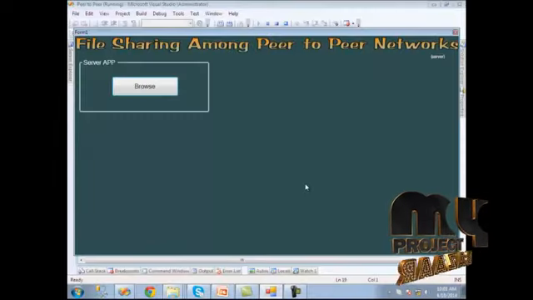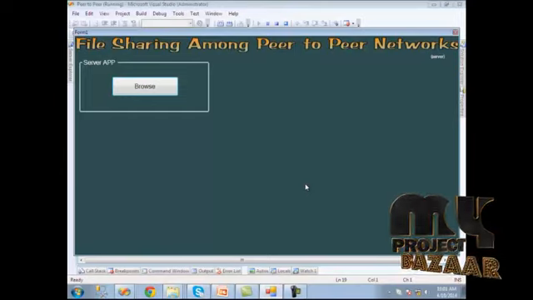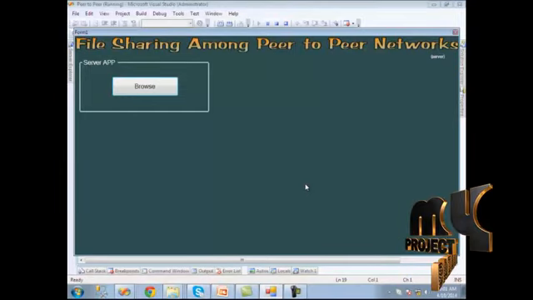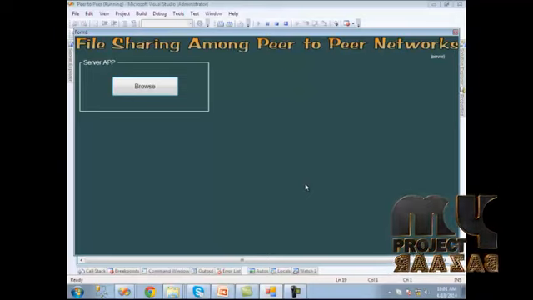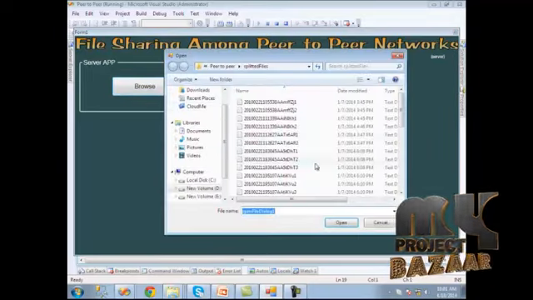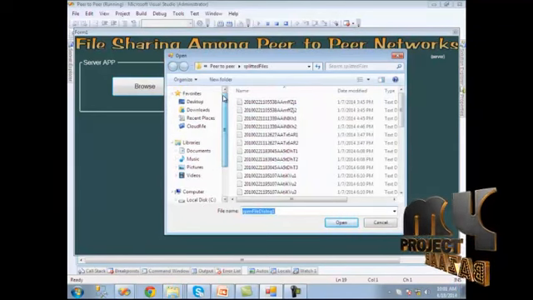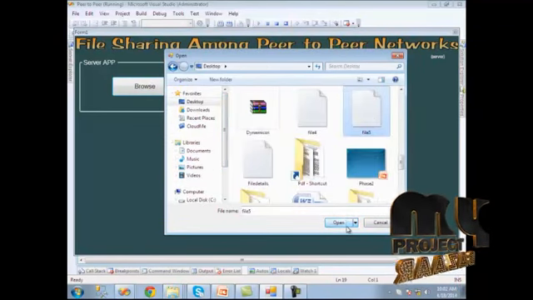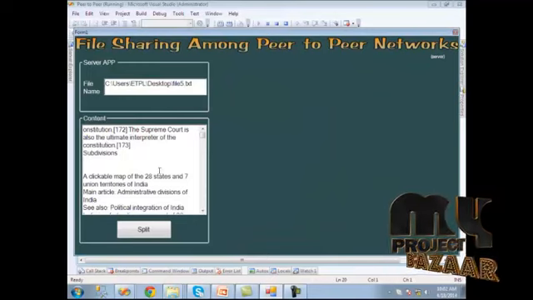Let us see the demo of the project. At first, we should run the server application. Here the server first chooses the file which is going to be uploaded in the server system. To do that, first we click the mouse button and then we click any one text file. So we have chosen a file. Then when we click open, it will open the file.